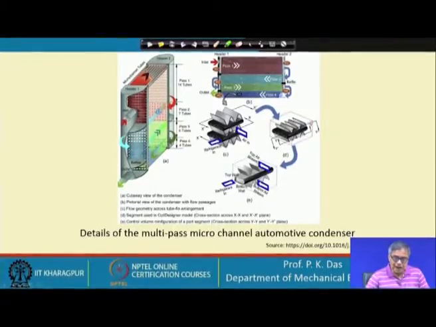Then in the second pass, the vapor is now being cooled and it will go to the two phase region. In the second pass, there are 7 tubes. So, a drastic reduction in the number of tubes. And in the third pass, there are 6 tubes, and in the fourth pass, the fluid will be in the subcooled liquid condition, so there will be only 4 tubes. Pass 4 will have 4 tubes.